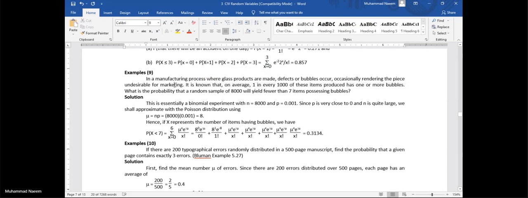On average, we have this defect. Similarly, in all engineering problems, we have this situation when we draw a sample and very rare chances of the defect. On that basis, we find the probability in a large sample. In a large sample of 8,000.